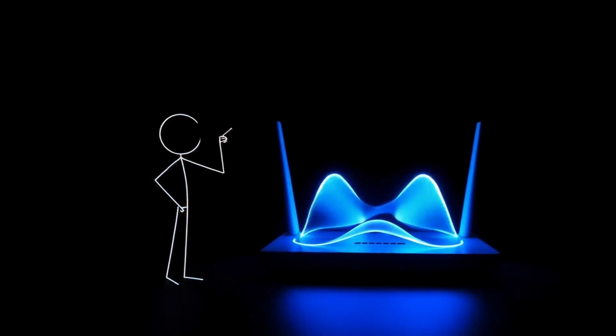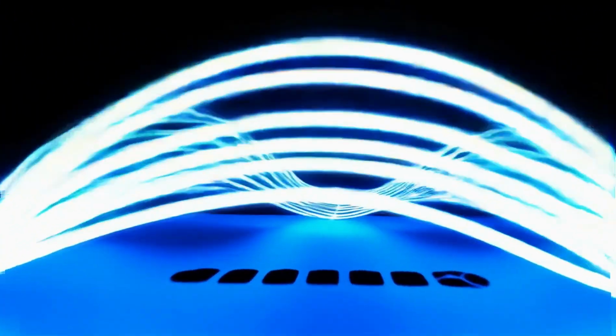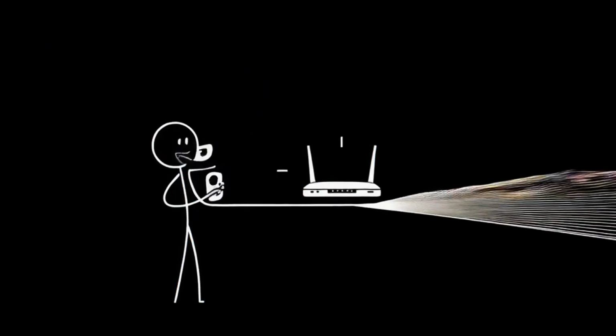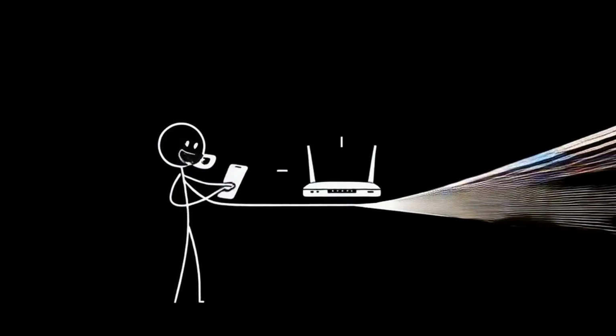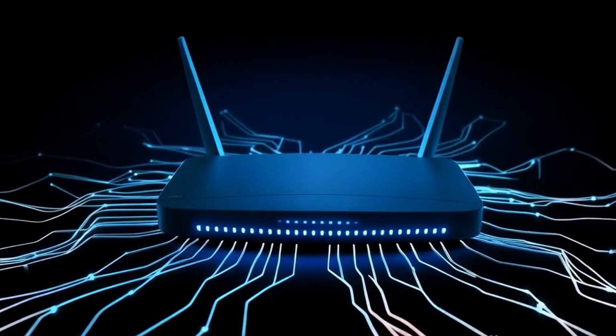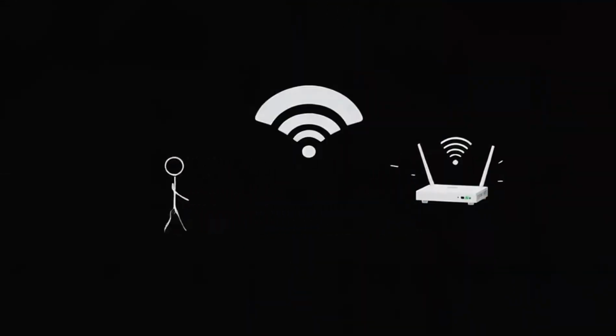Now, let's talk about Wi-Fi. How does it connect you to the internet? Wi-Fi uses invisible radio waves to send data between your devices and the router. The router then sends your data through cables to the internet. But if you're too far from the router, the signal gets weak.